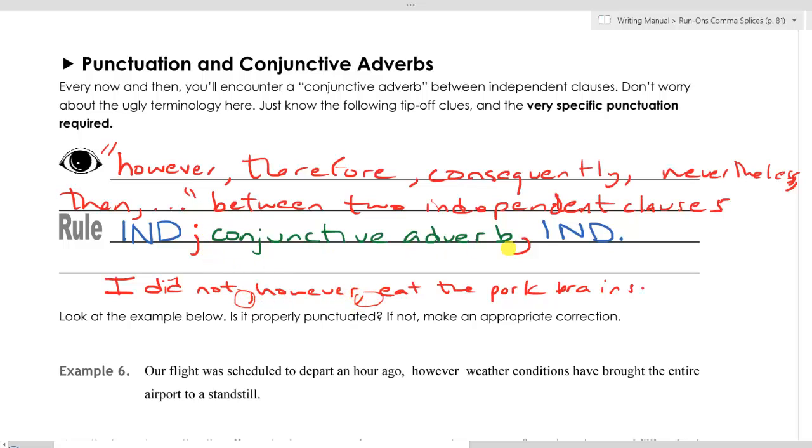That obviously doesn't follow the pattern that we just talked about. But that is fine because this "however" is not coming between two independent clauses. Instead, it is just nestled in the middle of one independent clause. So the only time where you need this pattern, semicolon, conjunctive adverb, comma, is when those things are bookended by independent clauses.